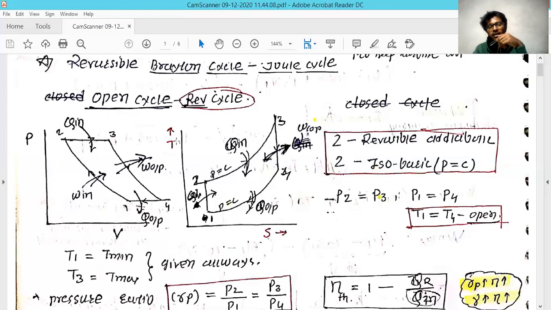After that, there will be the expansion process, which is 3 to 4, and it's also an adiabatic process, which is represented as a vertical line on the TS diagram. And from there, we take the work output. And once again at constant pressure, it comes back, 4 to 1, and it shows a positive slope line at the bottom of the TS diagram.